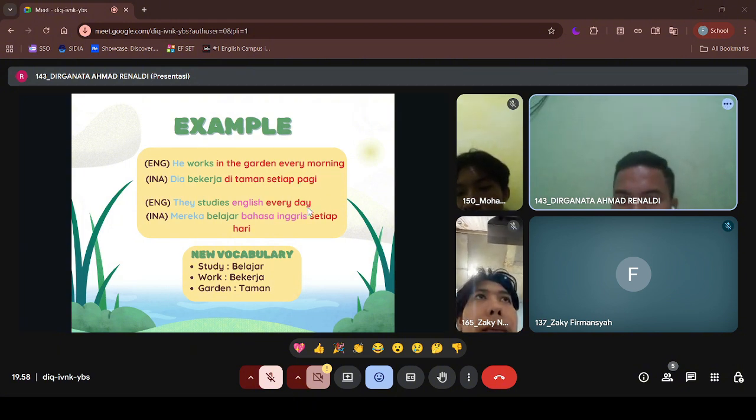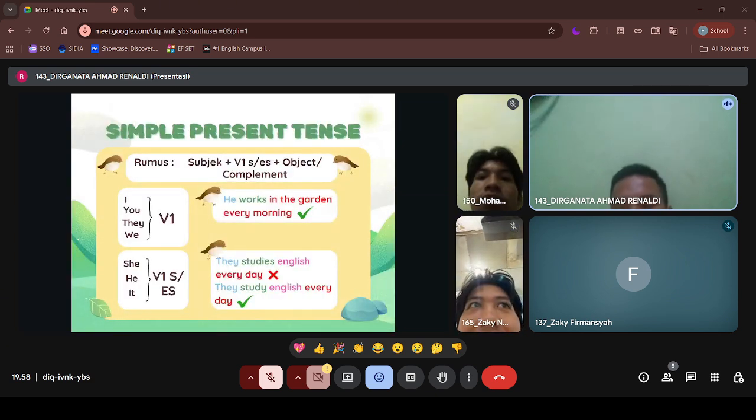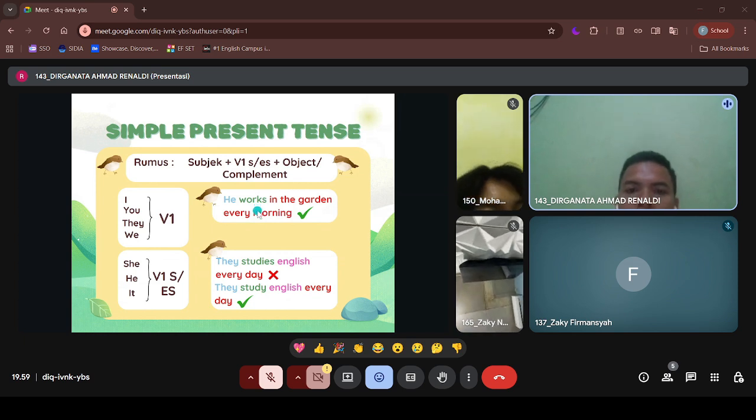And the third stage is student identify a grammar in a sentence. When you identify a grammar in sentence, you can find the verb first. In the sentence dia bekerja di taman setiap pagi, bekerja is a verb.